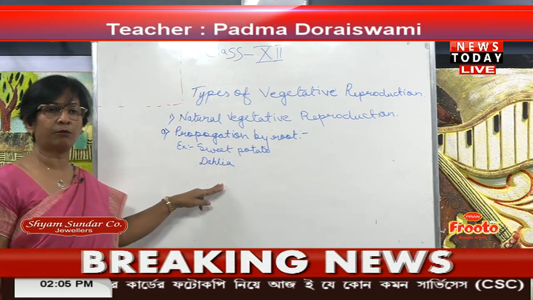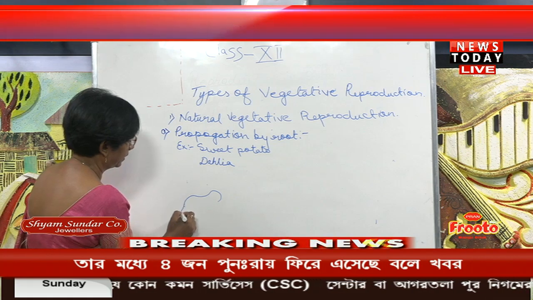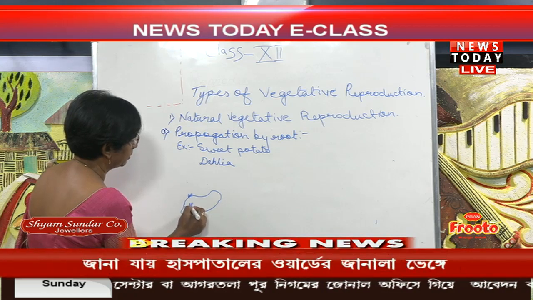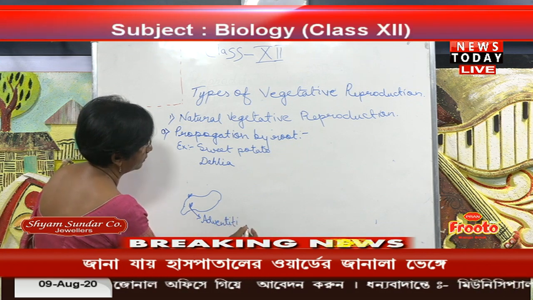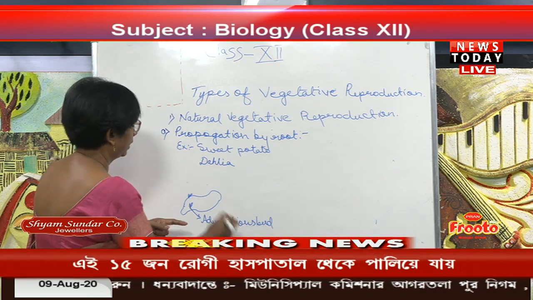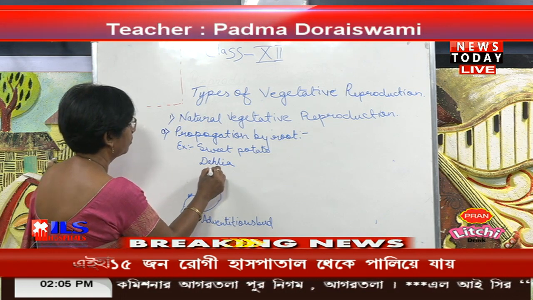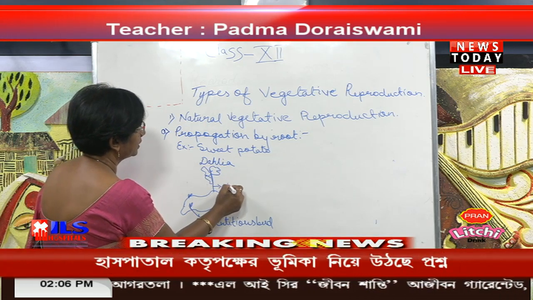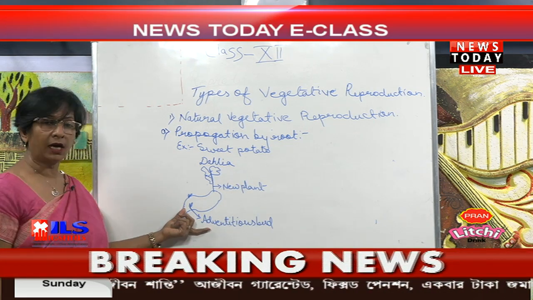These two examples I am giving. In sweet potato there are small buds, and these are called adventitious buds. From the adventitious bud, a new plant comes out. So this is the new plant which is developing from the root.